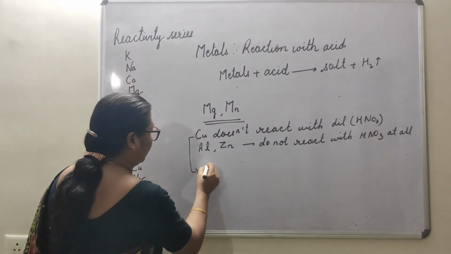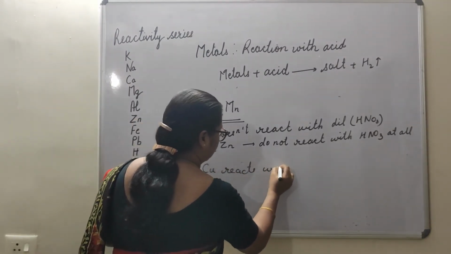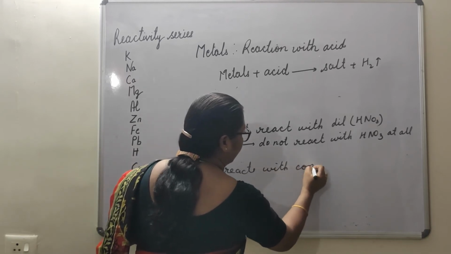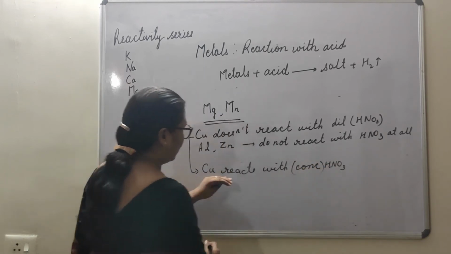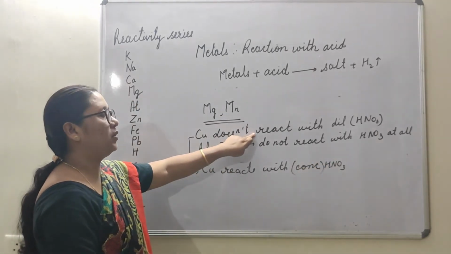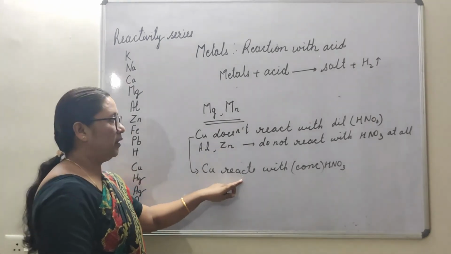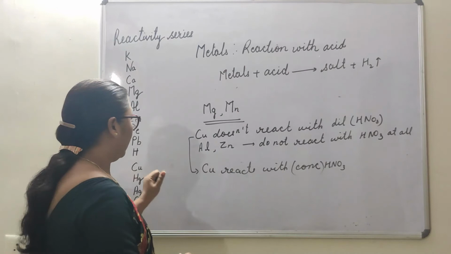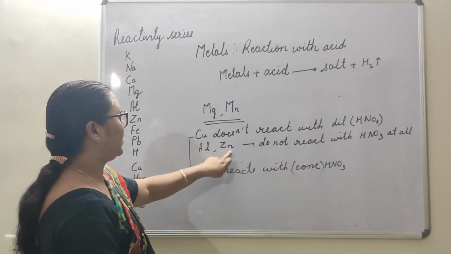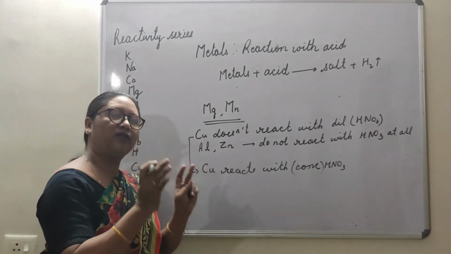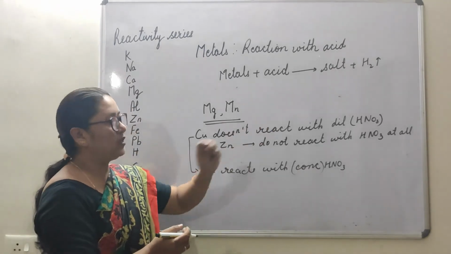But copper reacts with concentrated HNO3. Okay. Copper doesn't react with dilute HNO3, but with concentrated HNO3, it will react. Aluminium and zinc do not react with dilute nitric acid.